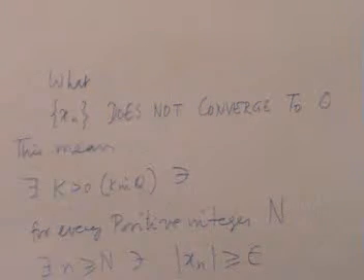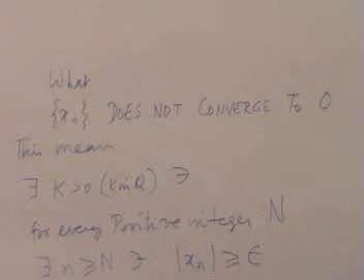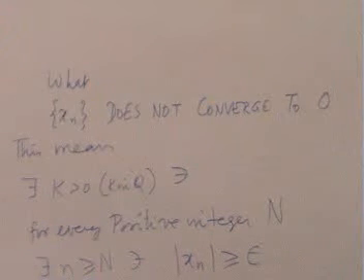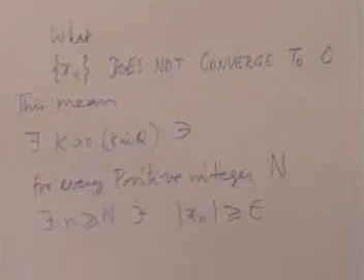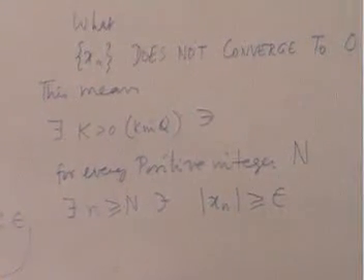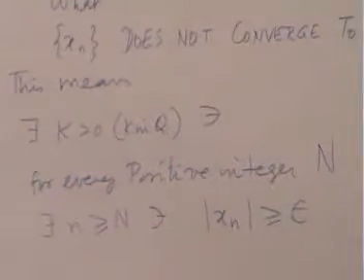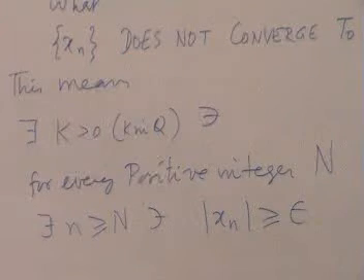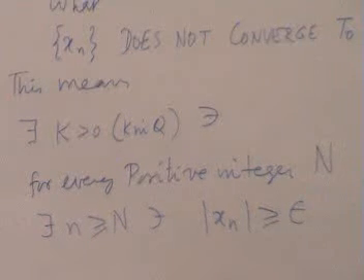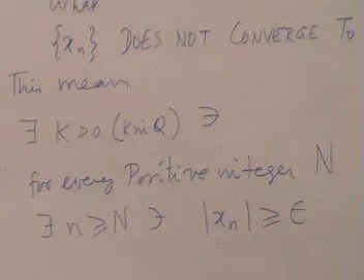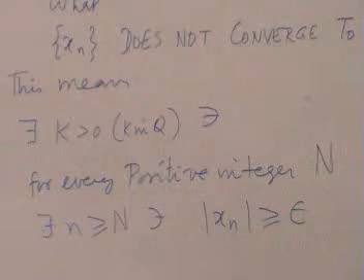That is the negation of convergence to zero. So for every epsilon, some property holds. So for some epsilon, the property does not hold. What is meant by the property does not hold? The property says there exists some n, something is happening. The negation of this is for every n, this does not happen. And that's what it is. For every n, this does not happen.